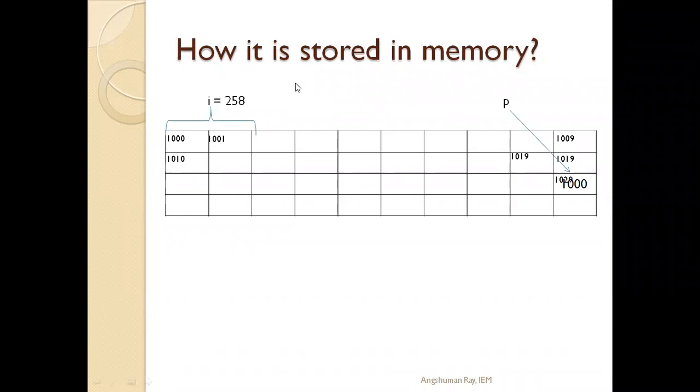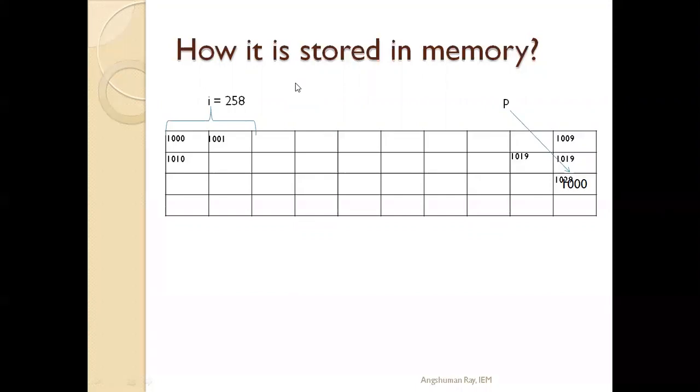So in the program, we have typecasted p by char star. That means we have converted p to a character pointer. Now, what will the compiler understand? It will retrieve 1 byte of data from the memory. Which address is p storing? 1000. So it will retrieve the data from location 1000 only.